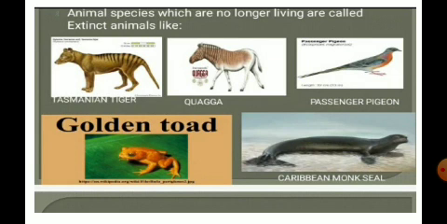So what are extinct animals? Here you can observe clearly, animal species which are no longer living. These animals were present in the earlier ages. The Tasmanian tiger, the quagga, the passenger pigeon, the golden toad and the Caribbean monk seal. These are some of the extinct animals which were present earlier, but now they are not living, and we cannot observe them in our forest areas.